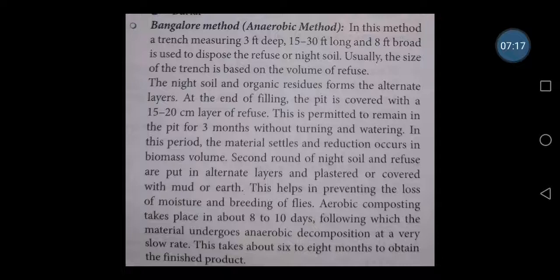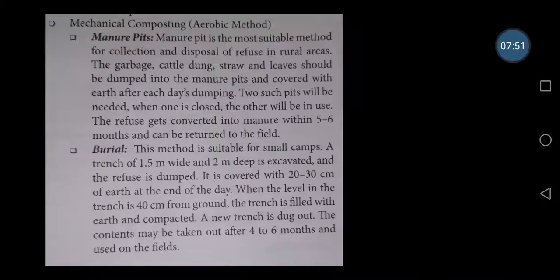So the aerobic composting takes place in around 8 to 10 days, following which the material undergoes anaerobic decomposition at a very slow rate. In the first 8 to 10 days there will be aerobic composting, so that the oxygen will be fully consumed, because we have already sealed it. And after 8 to 10 days, there will be anaerobic decomposition. It will be a slow rate. It takes around 6 to 8 months to obtain the final product. That means in order to get the humus, we have to wait around 6 to 8 months in the Bangalore method.